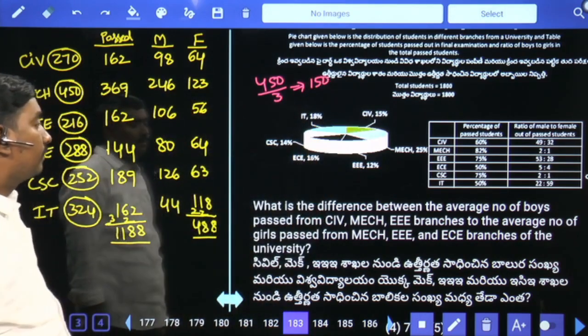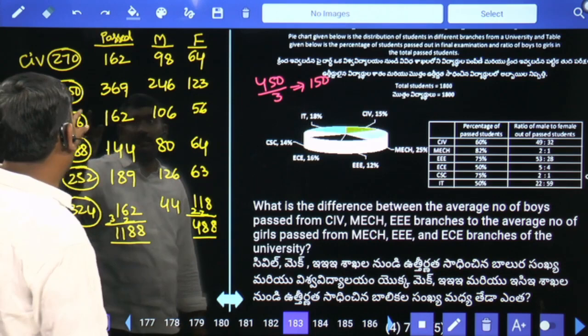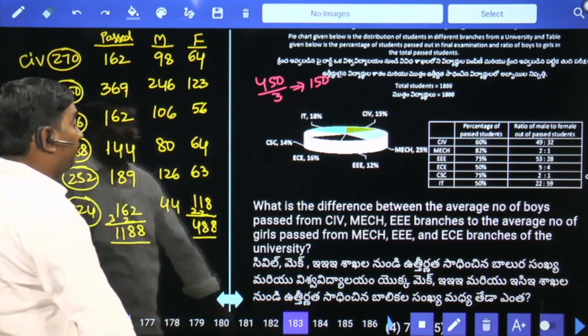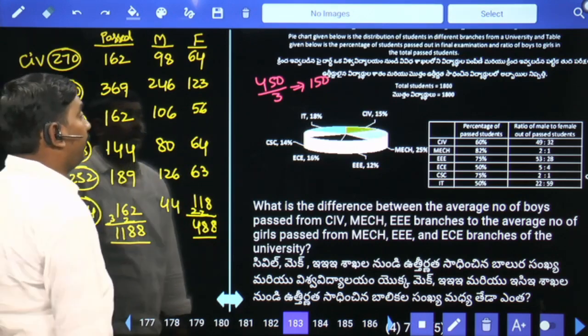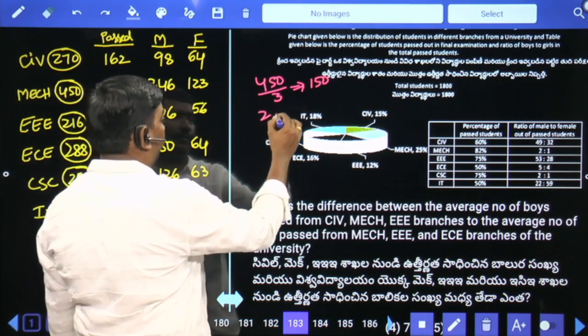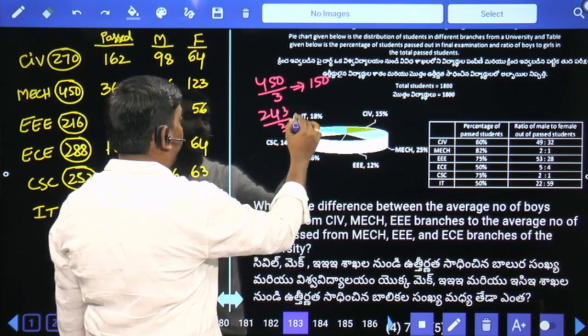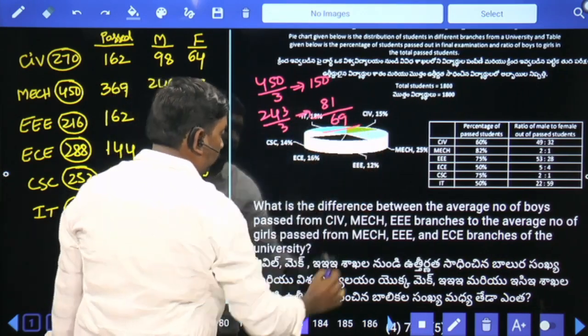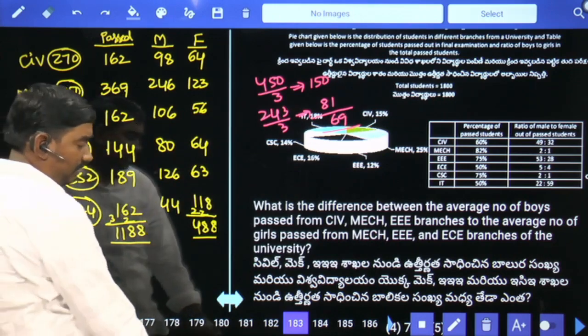Girls: mechanical, triple E, ECE. 56 to 64. 120, 120 plus 123 is 243, divided by 3 is 81. So the difference is 69. The difference between the averages is 69.